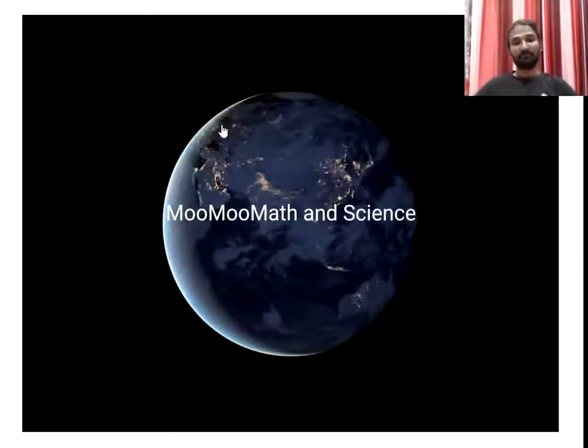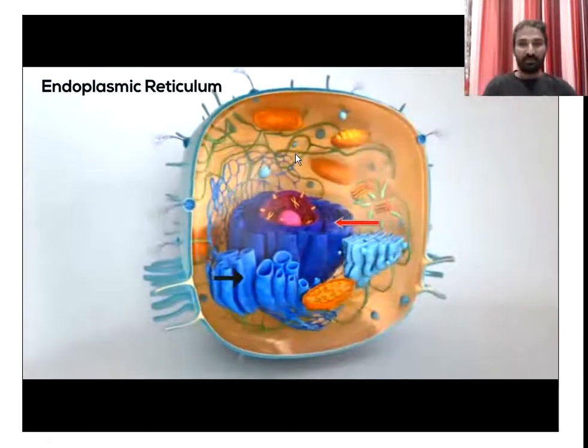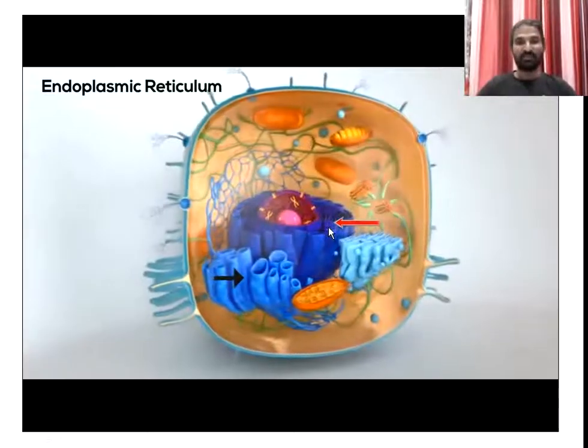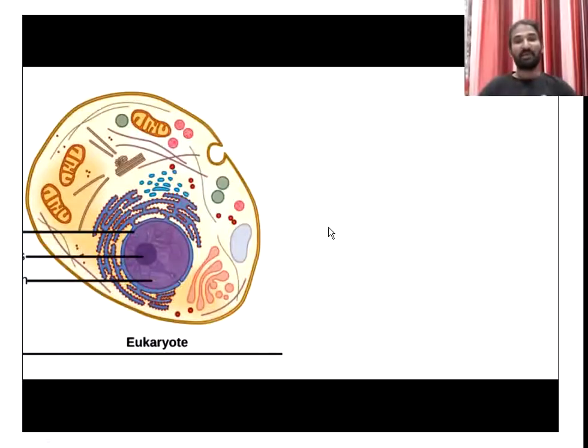Now just see this video. This is an endoplasmic reticulum, just observe here. The round portion in the center is the nucleus, and it is surrounded by the nuclear membrane. That nuclear membrane is extended in tubular-like structures. This portion is nothing but what is called the endoplasmic reticulum. It is a 3D animation that shows the endoplasmic reticulum.